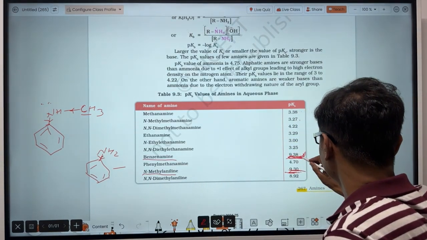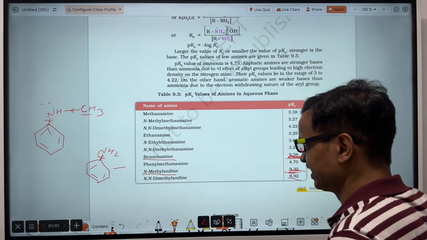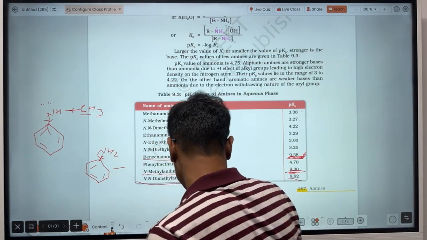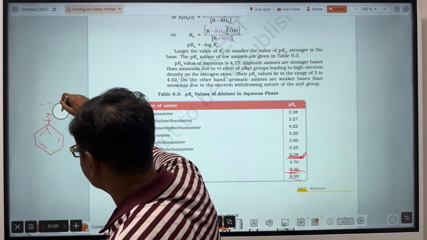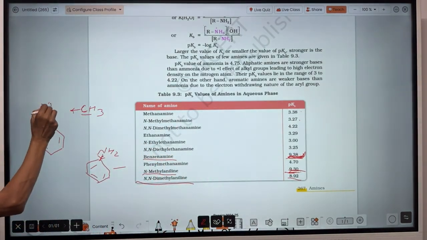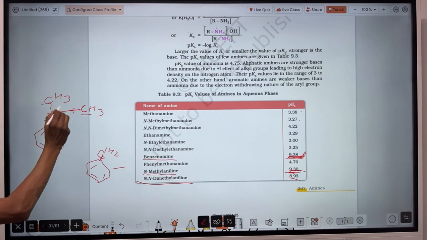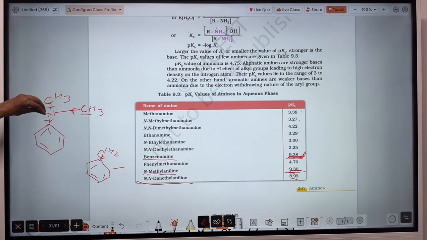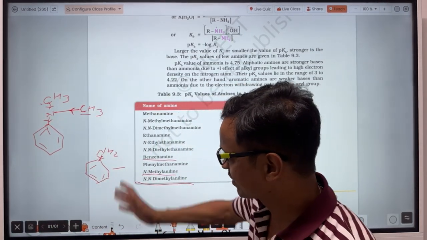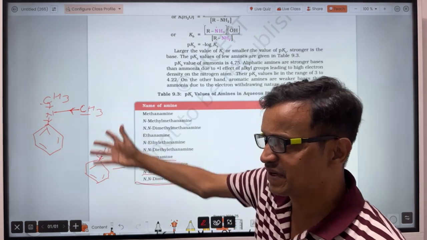Okay. Now the next higher point is about 8.92, and that is N,N-dimethyl aniline. So in N,N-dimethyl aniline, what will be there? Here there will be two methyl groups bonded to this nitrogen. So electron will come from this methyl and this methyl, from two sides, and it will delocalize towards the benzene. So obviously in this case also the electron cloud density will be greater.